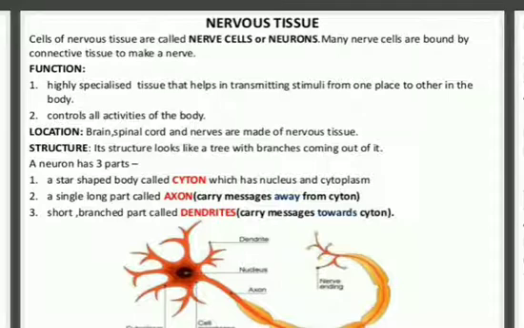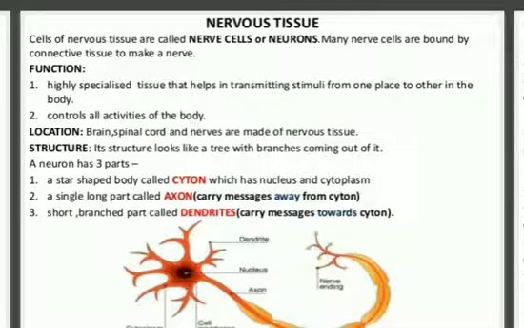Our neuron or nerve cell has three parts. First one is cyton. Cyton means having nucleus and cytoplasm. Another one is a single long part that is called axon, carrying message away from the cyton. And the last, short branched part is called dendrites, which carry message towards the cyton. So I think the nervous tissue is clear to you. This was the last tissue present in your chapter.